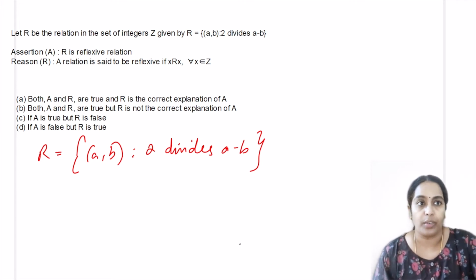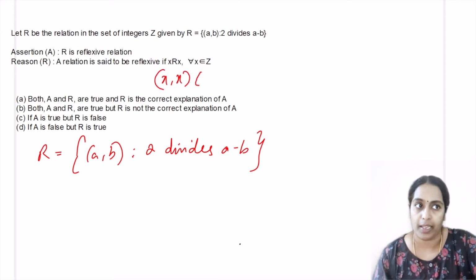So now, assertion statement is R is reflexive relation. Reason statement is R is said to be reflexive if x R x. x R x is the set of ordered pairs (x, x) belongs to the relation, for all x belongs to Z. For all x belongs to the set. Here the set is integer set, which is Z. Now, assertion statement is R is reflexive relation.